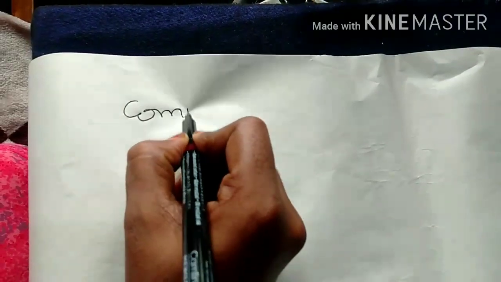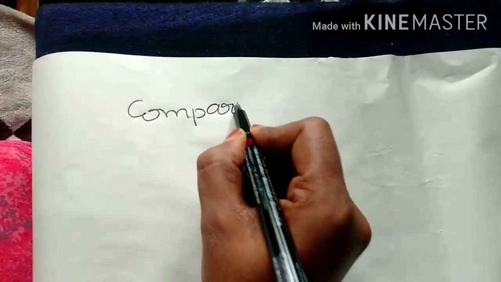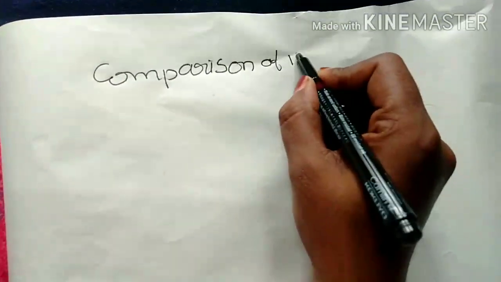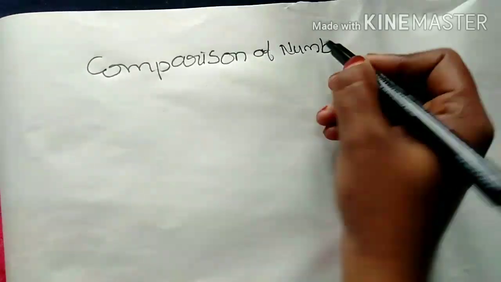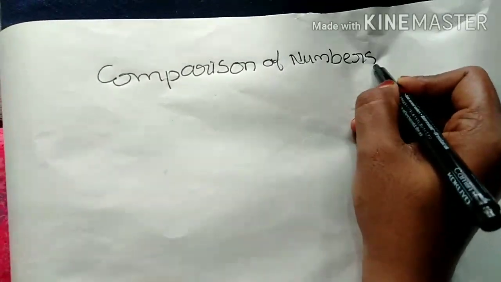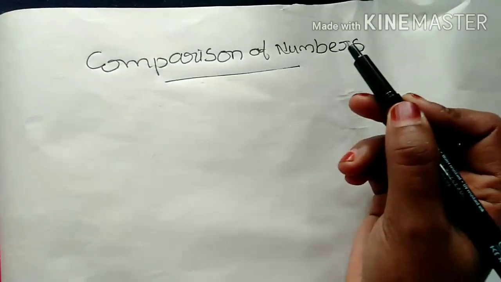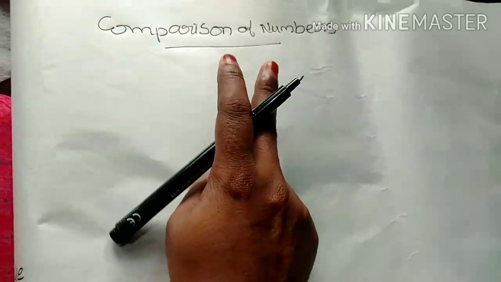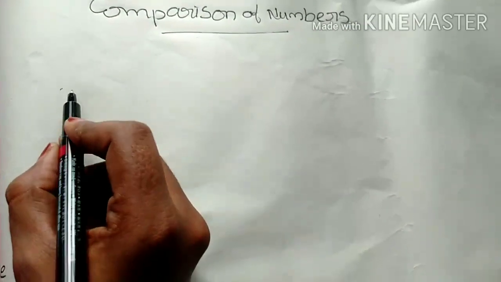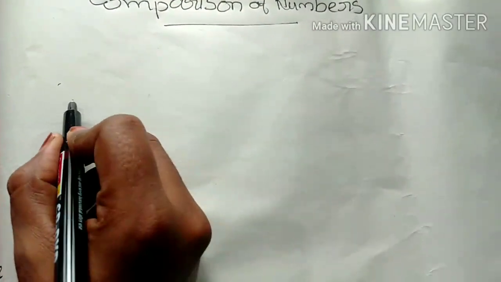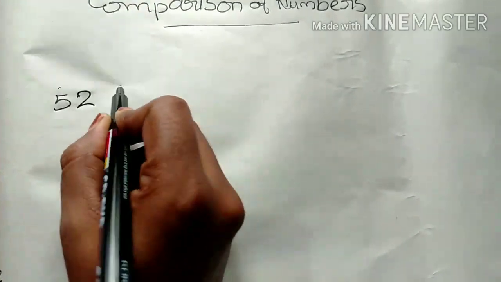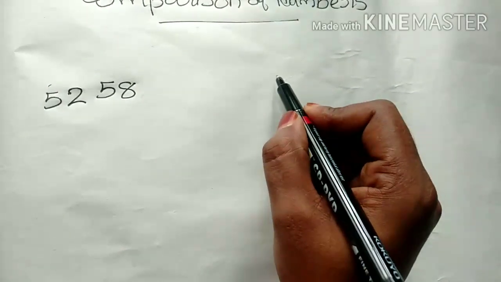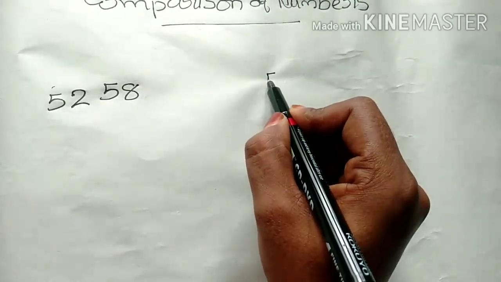Then the next one is comparison of numbers. How do we compare numbers? A number having more digits is always greater. To compare numbers, always begin with the leftmost place. First compare thousands. If the thousands are the same, then compare the hundreds. If the hundreds are the same, compare the next place, like that.